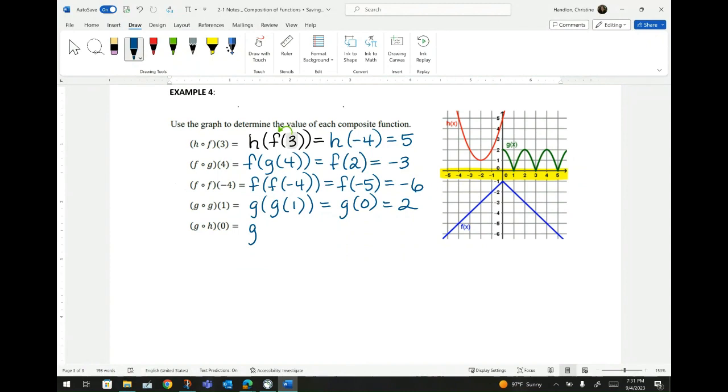Let's go into this next one. G of H of 0. So I start at the 0 and I need to go to H. Where is H? H is red, and I have to go 1, 2, 3, 4, 5 units to touch the red graph. So G of 5 equals, start over again, go to 5, and I need to go touch my G graph. Well, my G graph is green and I'm already touching it, so my work there is done.